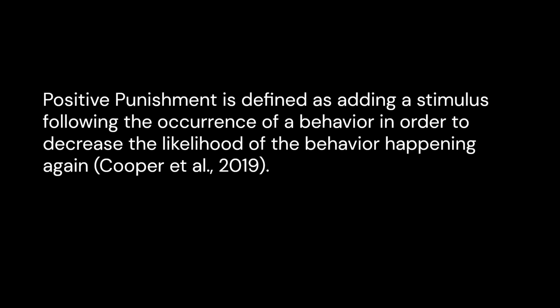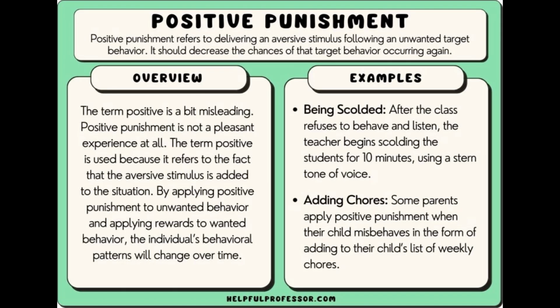Positive punishment is defined as adding a stimulus following the occurrence of a behavior in order to decrease the likelihood of the behavior happening again. In this slide, there is another definition of positive punishment. To dive in a little deeper, a positive punishment is not really positive at all. In ABA, the word positive is to be used when something is added. Positive punishment is applied when an individual is showing unwanted behavior. By applying positive punishment and giving rewards when wanted behavior is shown, behavior patterns will begin to change.